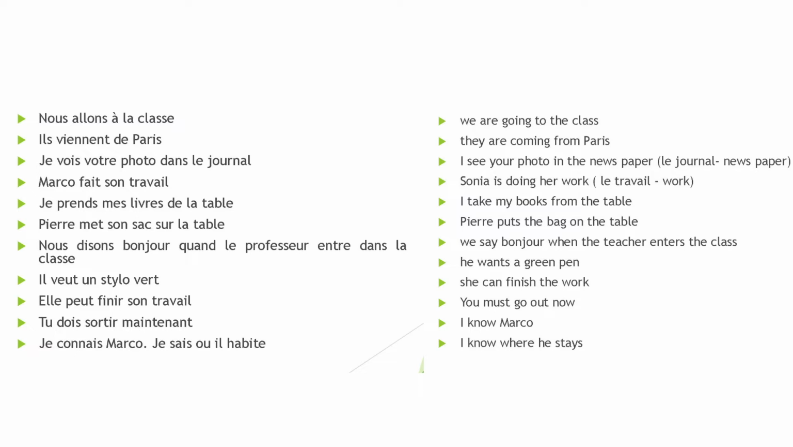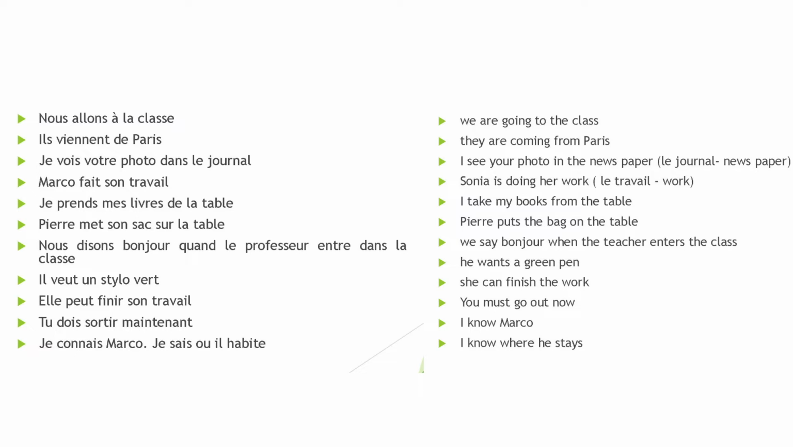Now, regarding this, we are going to the class. To go is aller. But remember, we learned a verb to go out. That is sortir. So, don't have a confusion there. Sortir, third group IR verb, to go out. Aller, to go. Also, the verb partir. Partir is to leave. So, to leave, to go out, to go. Very similar in meanings, but different verbs. Okay. So, they are coming from Paris will be ils viennent de Paris. From, it is de. À, to, de, from. Okay.